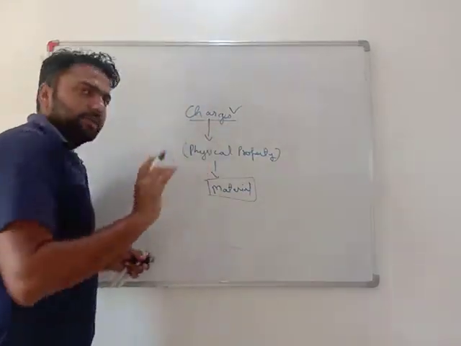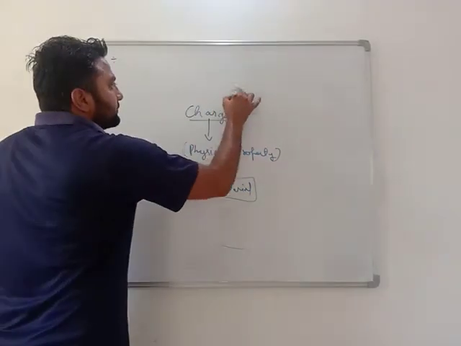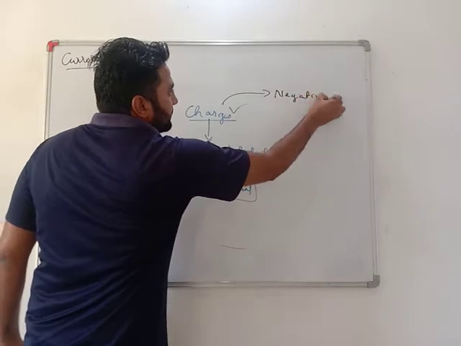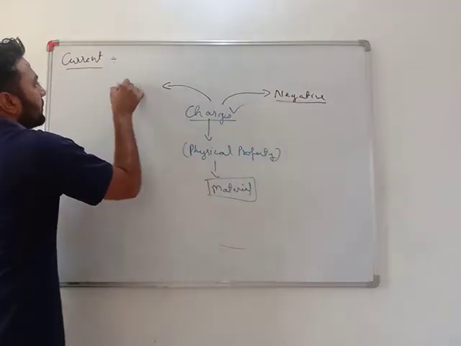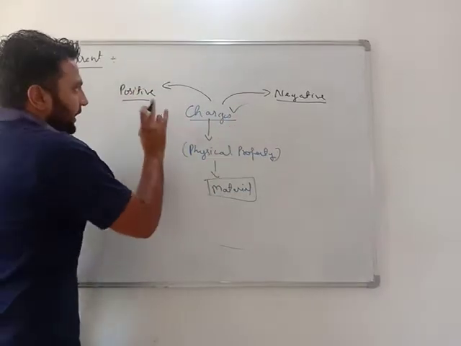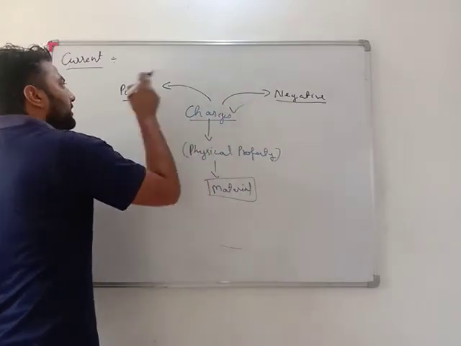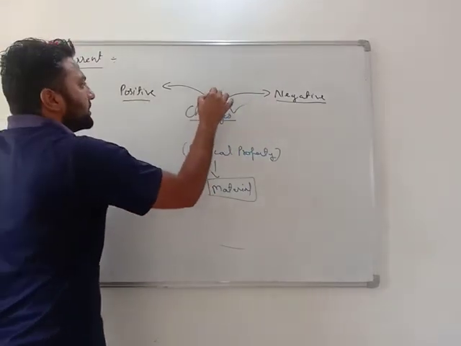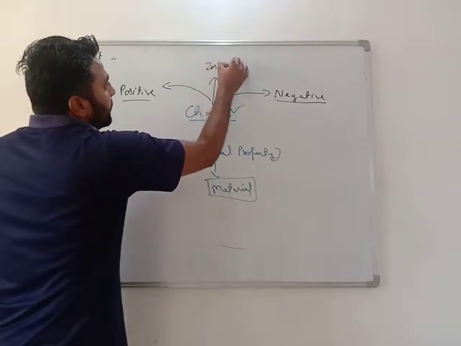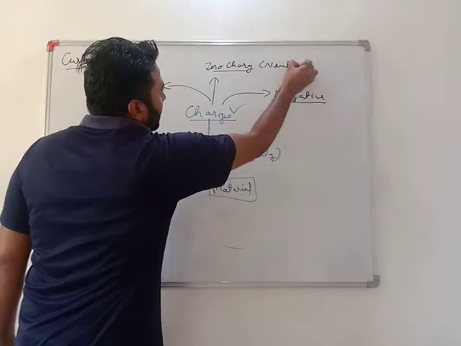This charge is of two types, that is negative charge or positive charge. And if that matter is neither negatively charged nor positively charged, then that material is said to have zero charge, or we say it is neutral.